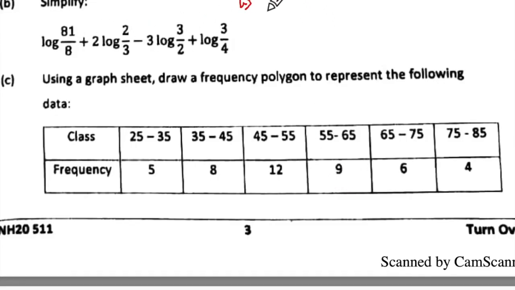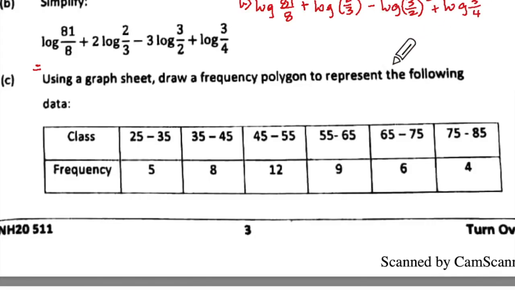After we write this, we will write equal to below this, and we will write it as log 81 upon 8 plus 2 log 2/3, which means log of 2/3 to the power 2, minus 3 log 3 upon 2, which means log of 3 upon 2 to the power 3, plus log 3 upon 4. Here we have used that m log n is equal to log n to the power m. This is the rule that we have taken.